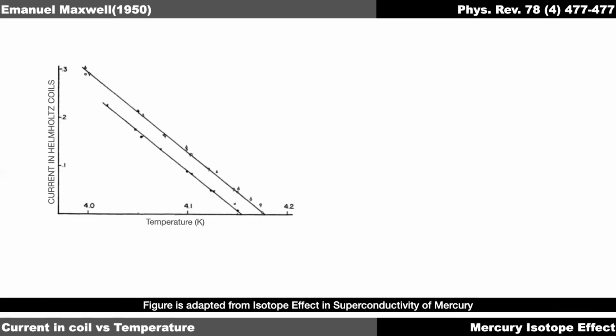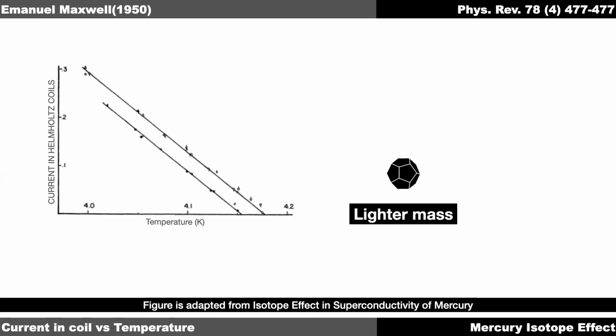And what he notes is the following: the lower line represents natural mercury with an average atomic mass of 200.6, and that has a lower transition temperature compared to the line above, which is obtained by measuring an isotope of mercury with an atomic mass of 198.